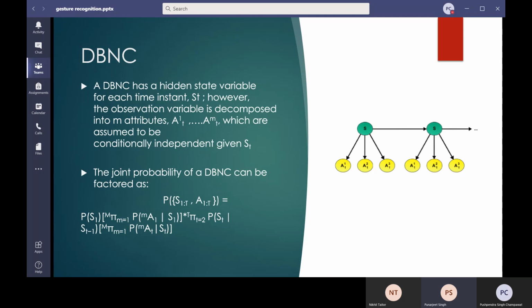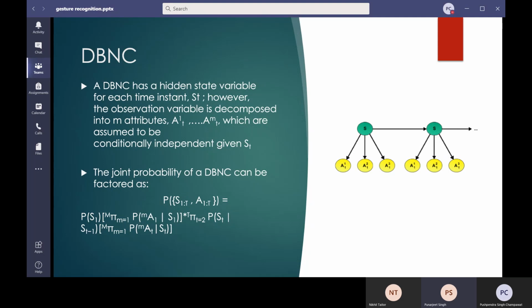As we see in this adjoining figure, we have a state S and three observables attached to it, which are A11, A12, and A13. Similarly, it will repeat for the next timestamped states. Actually, these are timestamps, timestamp at t and timestamp at t+1. Now, what is happening is we have a single state and these variables, and the assumption that we have is all these variables are independent given the state S.